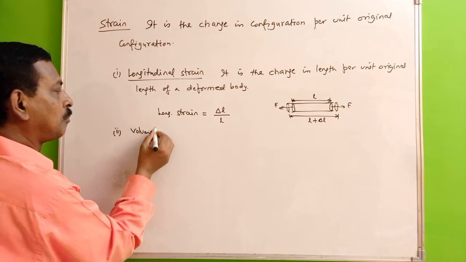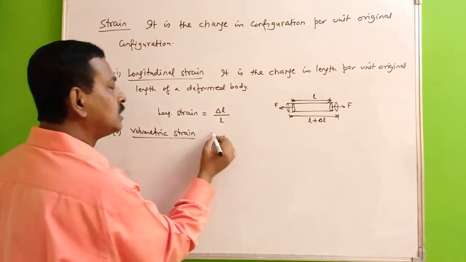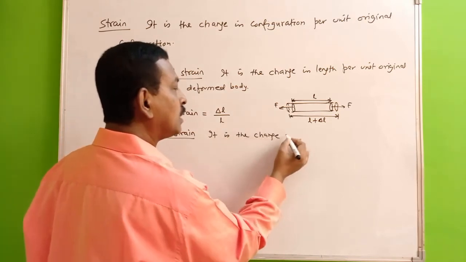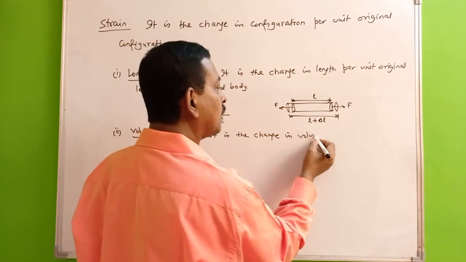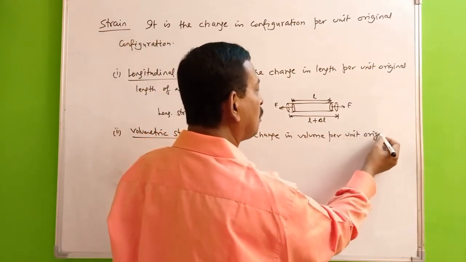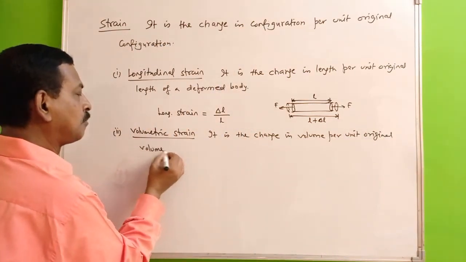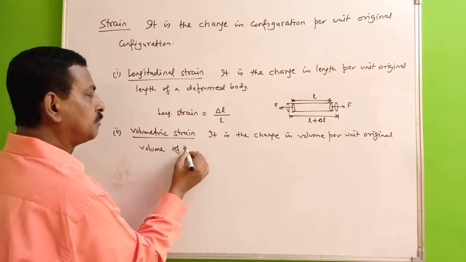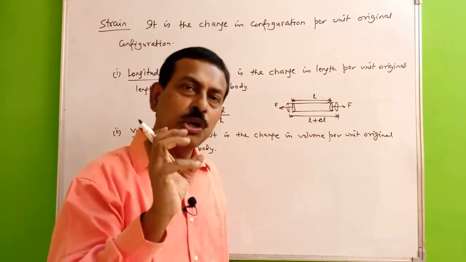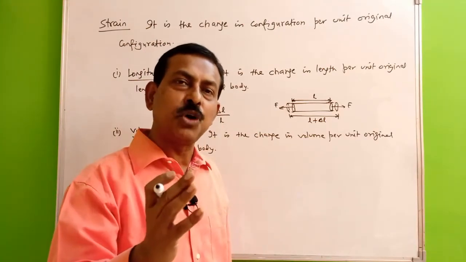Volumetric strain. This is change in volume per unit original volume of the body. You have a body, you have deformed that one, there is a change in its volume.